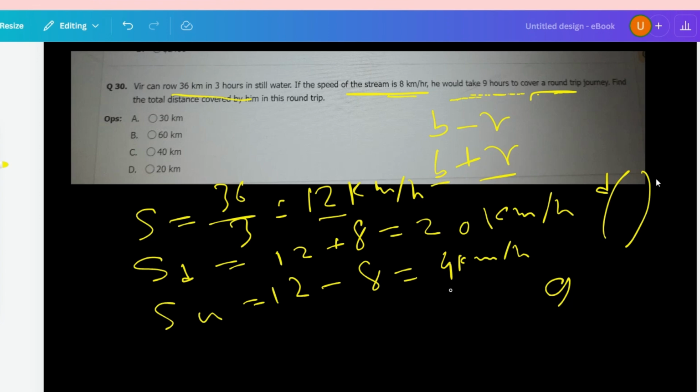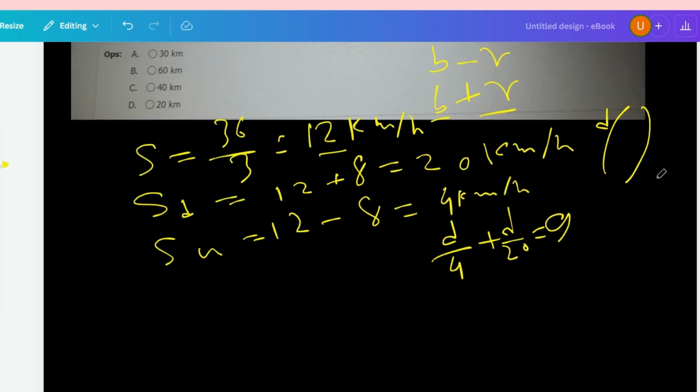So for upstream the time taken is D by 4, and for downstream D by 20. Okay, so this is equal to 9.